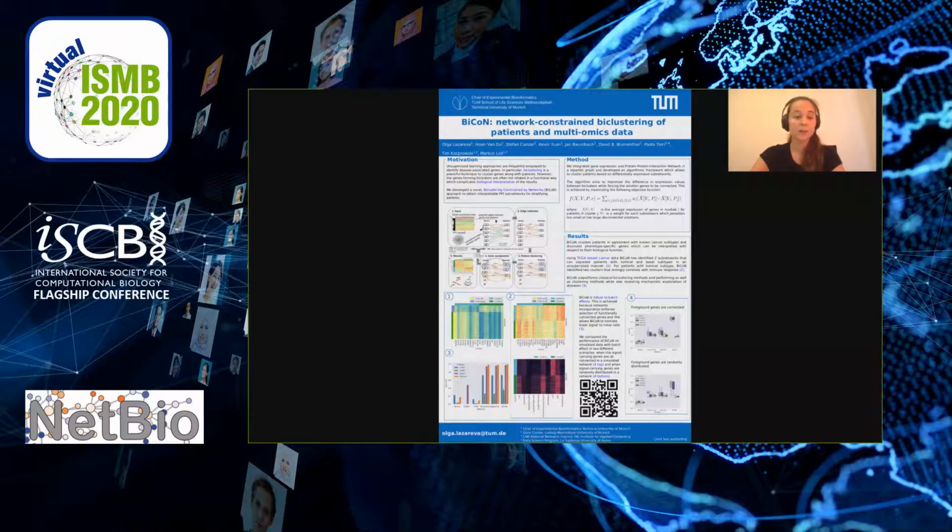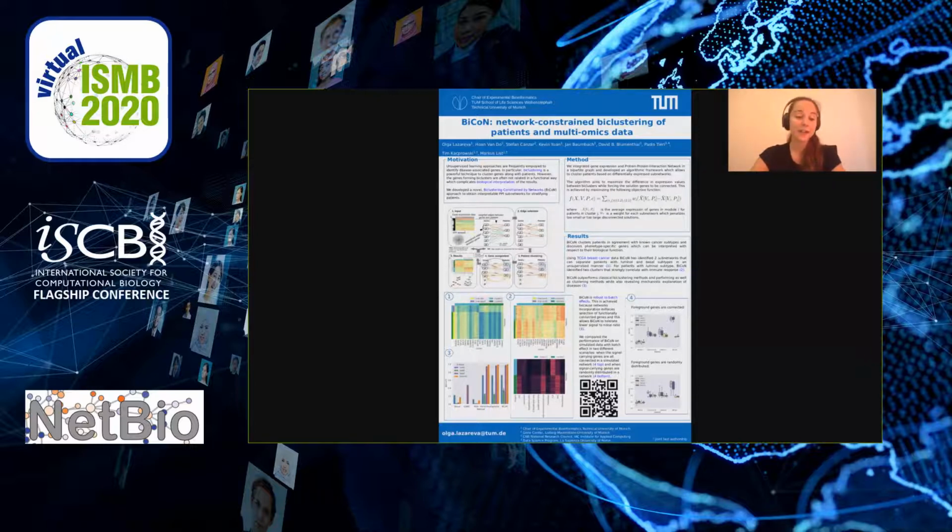Also, to make sure that we do not favor BiCoN by enforcing connectivity of the foreground genes, we performed a simulation with a Barabasi-Albert graph where foreground genes were randomly distributed and not necessarily connected. In both scenarios, BiCoN performs better than other methods, as you can see in panel 4.